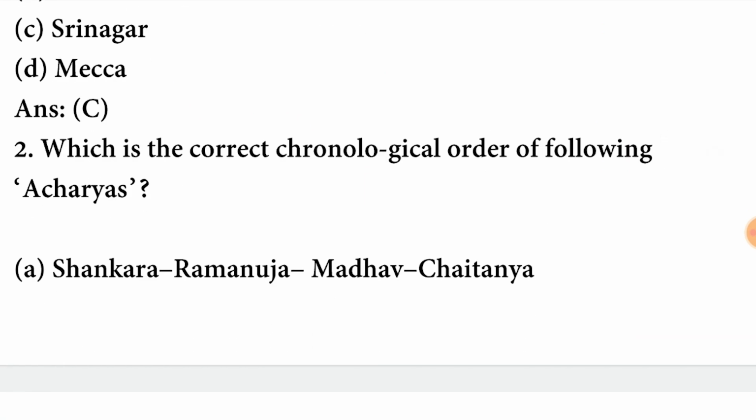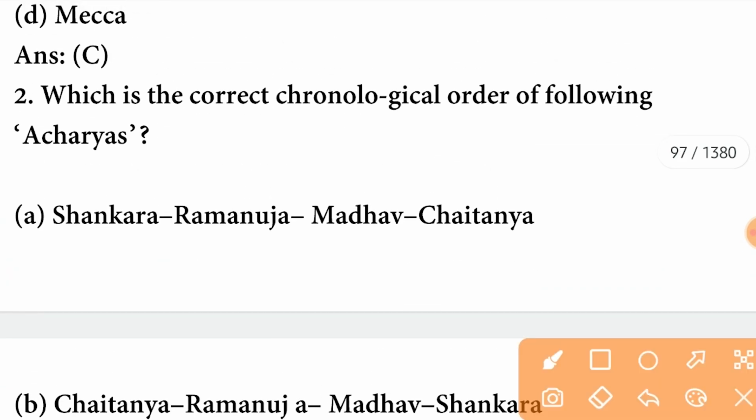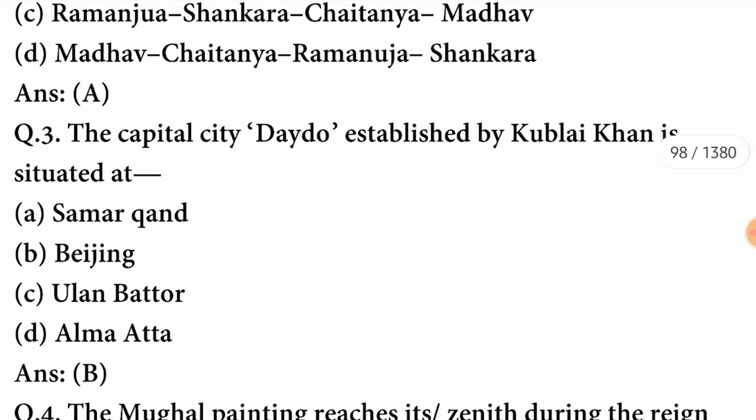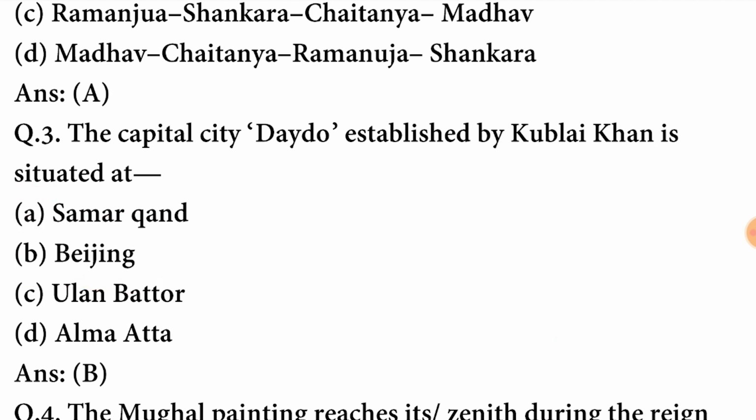Which is the correct chronological order of the following acharyas? So the correct chronological order of the following acharyas is Shankar, Ramanuj, Madhav and Chaitanya. A option is correct here. Next question. The capital city Daido, established by Kublai Khan, is situated at Beijing. B option is correct here.